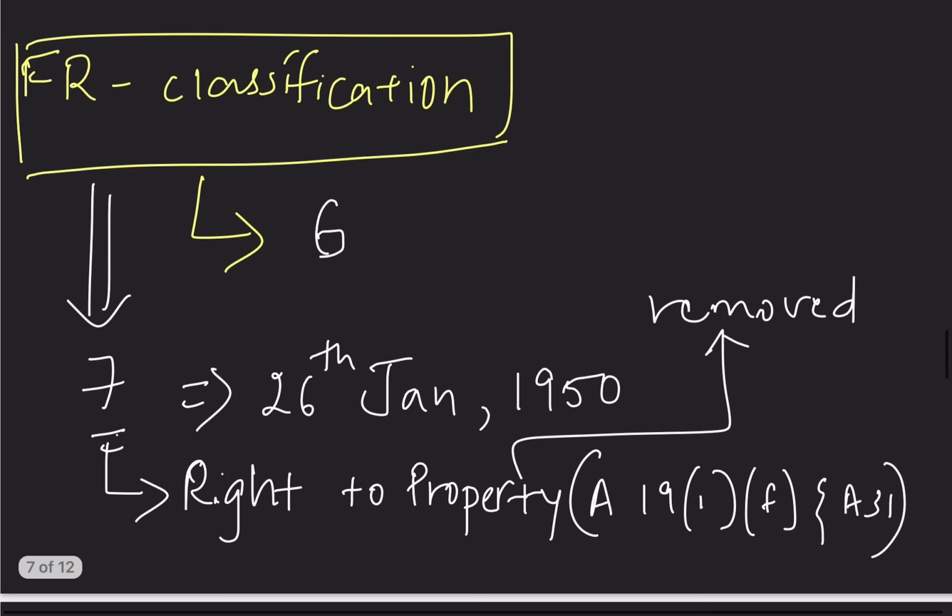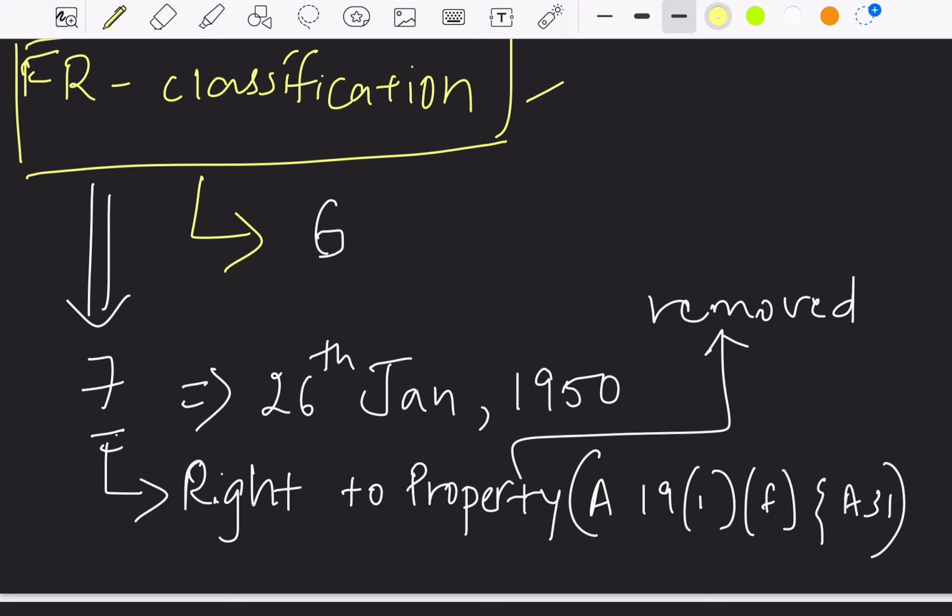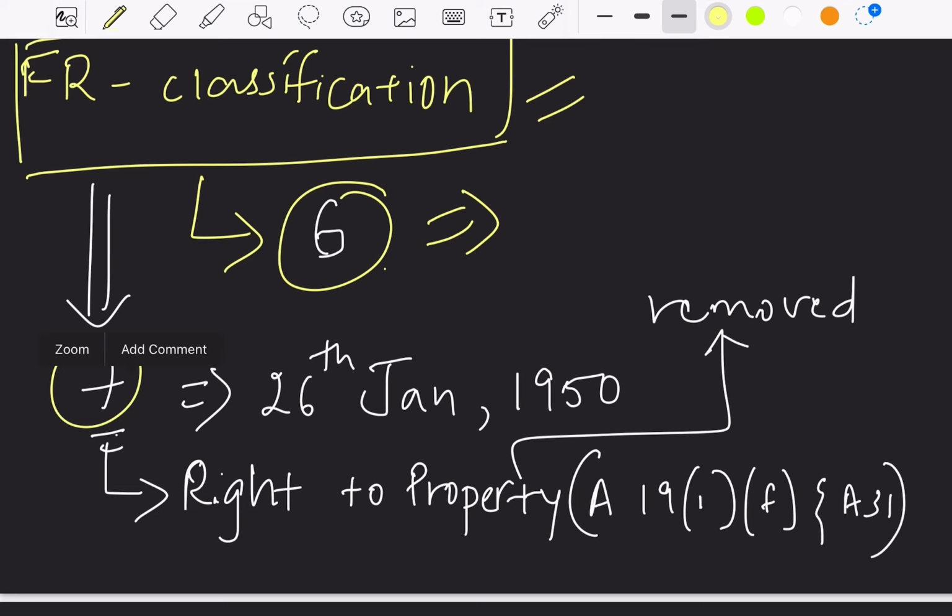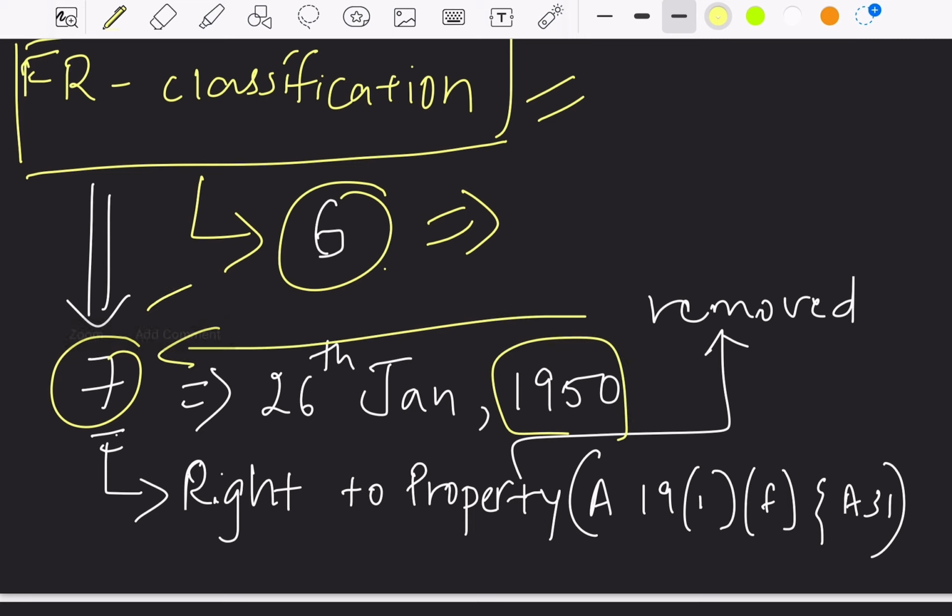Next, we shall understand the classification of fundamental rights. At present we have 6 fundamental rights. Earlier there were 7 fundamental rights. That is, when India became a republic on 26 January 1950, we had 7 fundamental rights. Now we have 6.